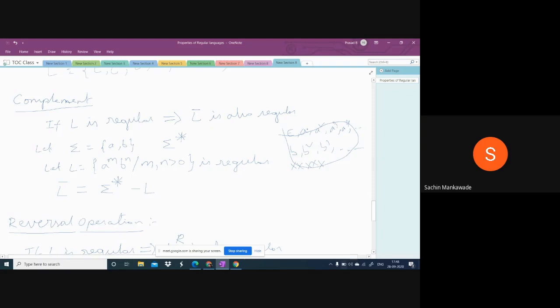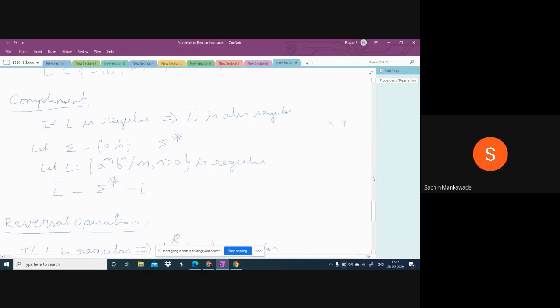So these all come under sigma star simply. If the inputs are a and b, the possible strings we can write over sigma are epsilon, a square and so on, only a's, b square, b cube and so on, only b's, or any combination of a and b. We cannot write all of them, so we simply represent them as sigma star. Do you understand? Sigma star means the set of all possible strings that can be written using a comma b.